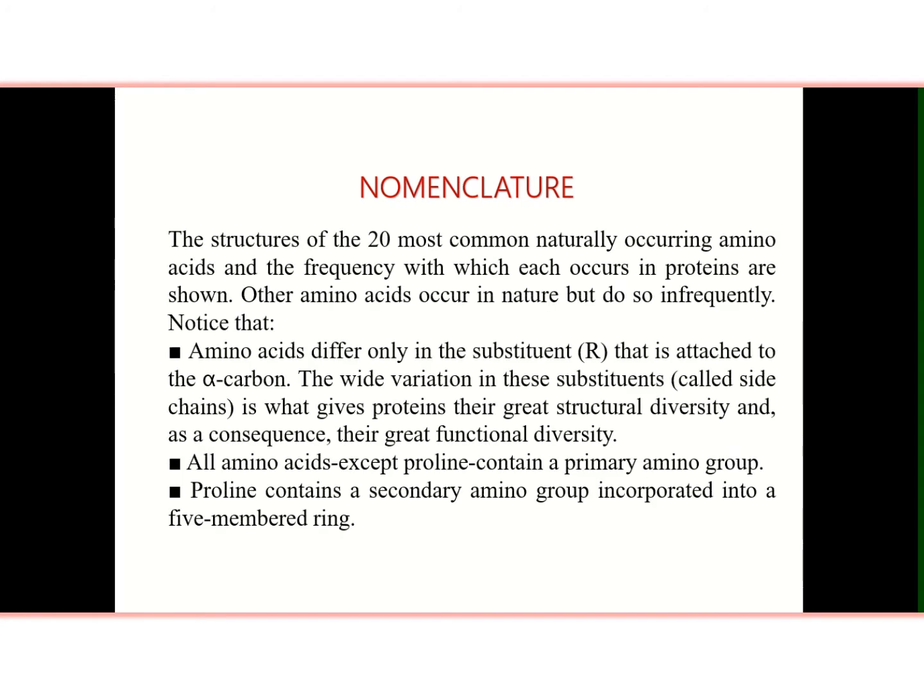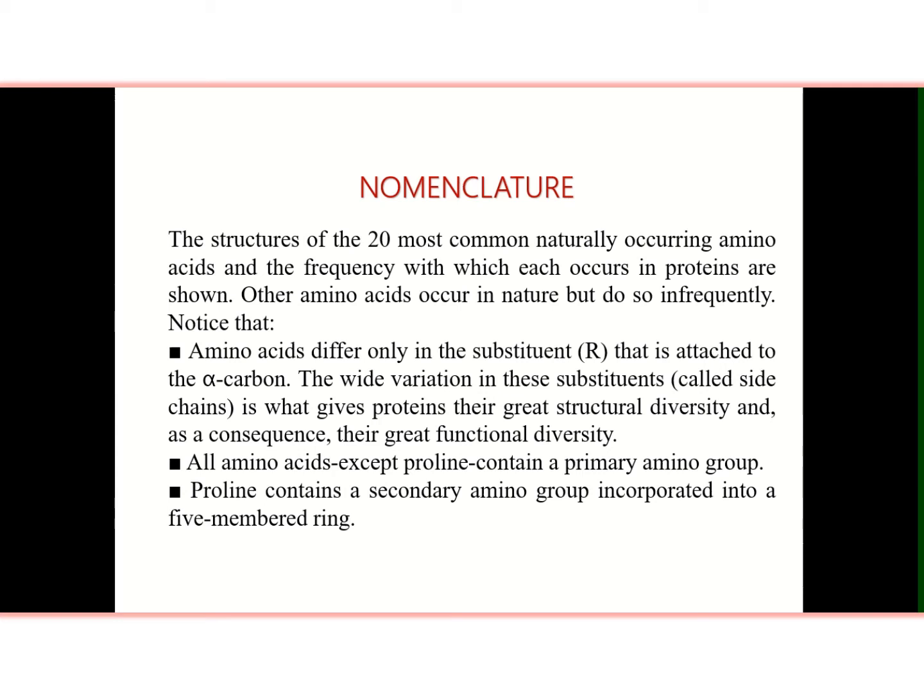Nomenclature: the structures of 20 most common naturally occurring amino acids and the frequency of each in proteins are shown in next slides. Amino acids other than these 20 occur in nature, but very rarely.